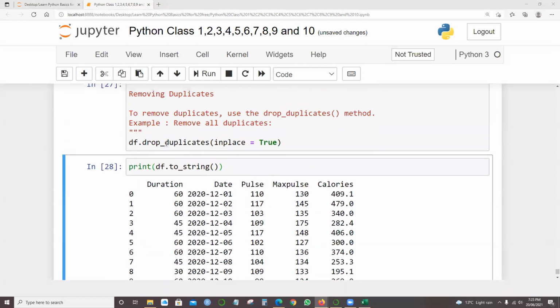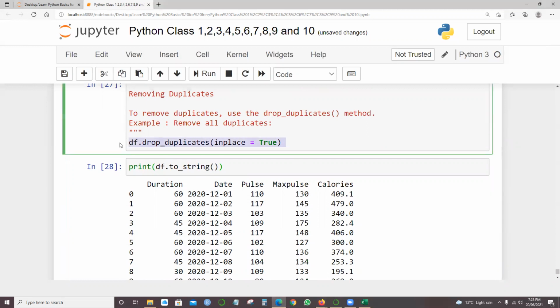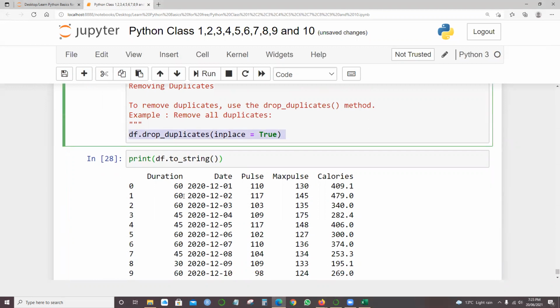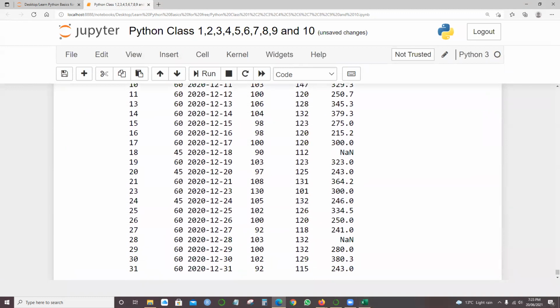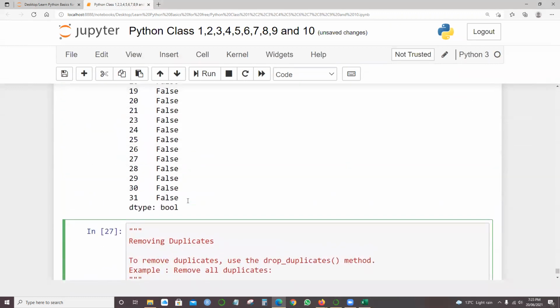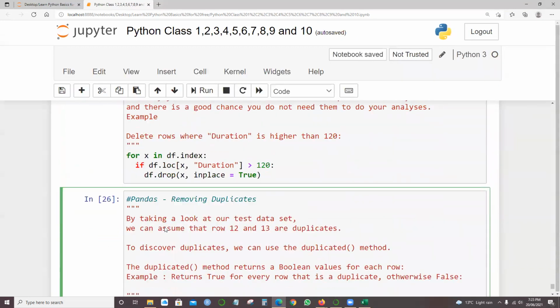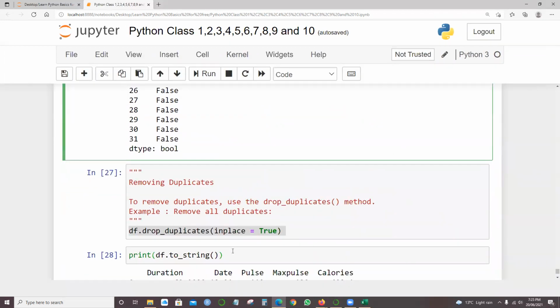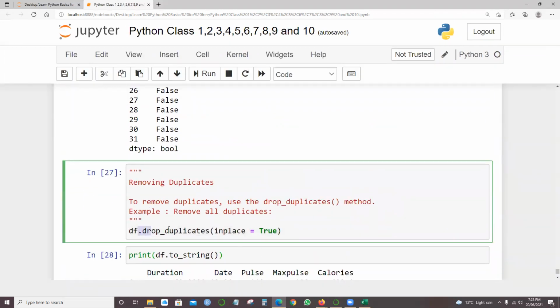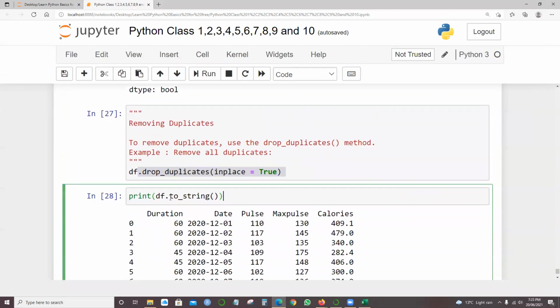Simply put, it identifies the duplicates and then drops them. That's a good example. One is to identify: if you just want to find out, print df.duplicated, which converts and gives the information. To remove it completely, use df.drop_duplicates(inplace=True) and then the print command.